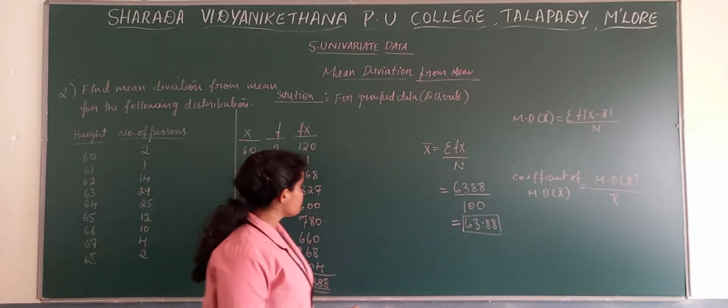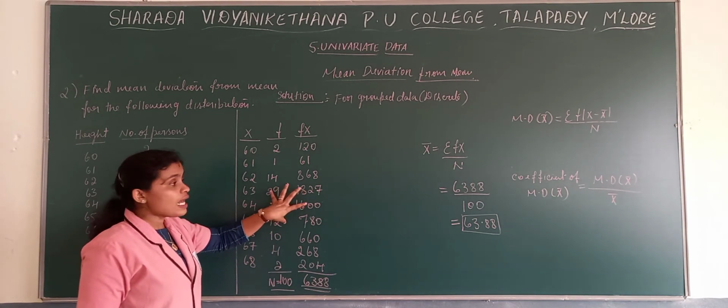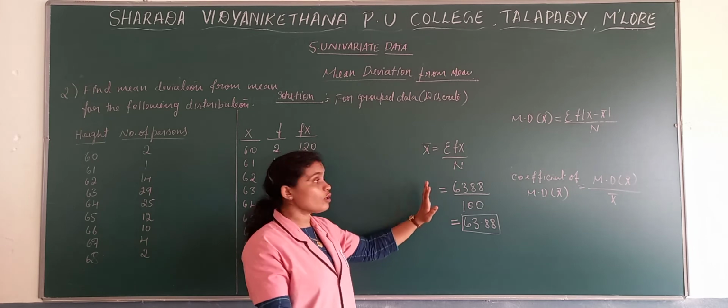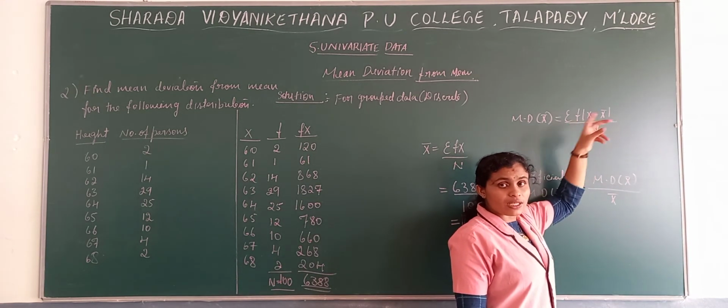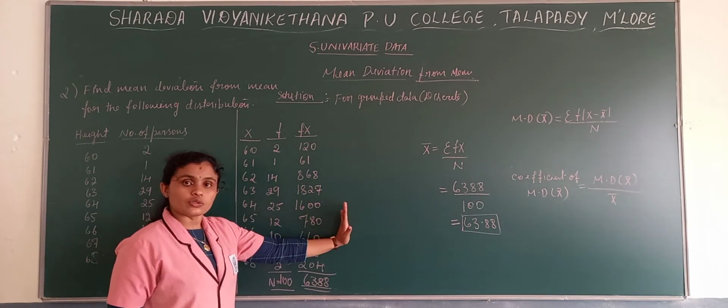Now, once again, if you observe your textbook, this will be in one particular table, and after taking this mean calculation, they will prepare one more table for mean deviation. It's not necessary that you prepare two tables. You can continue here only.